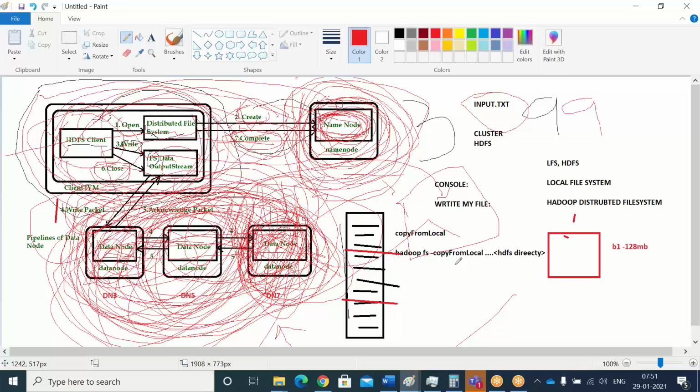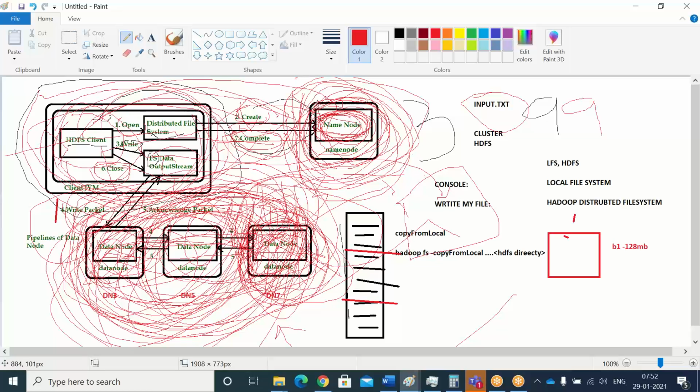Or in the single name node, single data node will act as the same thing. See, in real time it will happen, but in the training it is not going to happen. The question you asked is a hypothetical situation. Okay, replication factor, if it is available, first of all, while writing itself, name node will give the access. The first here itself it will stop.